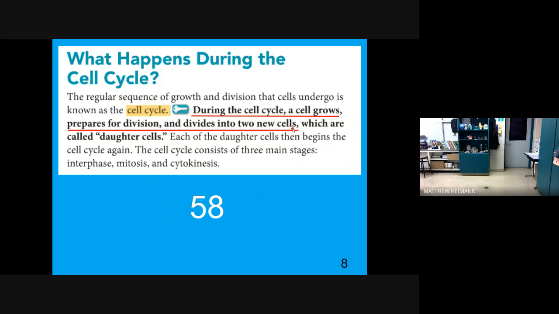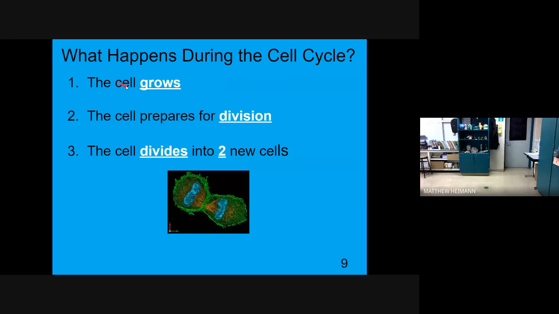So every single cell in your body does this. It grows, prepares for division, and then divides. Remember a long time ago when we were talking about bacteria dividing? You remember what we called that process? It was a long time ago, so if you don't remember, that's okay. It was binary fission. So it's kind of similar to that, but it's different because these are cells within the body. Those are bacteria reproducing themselves, trying to make babies, or I guess daughter bacteria, really. All right, so what happens during the cell cycle? Well, the cell grows, the cell prepares for division, and the cell divides into two new cells. And this is a cool picture.